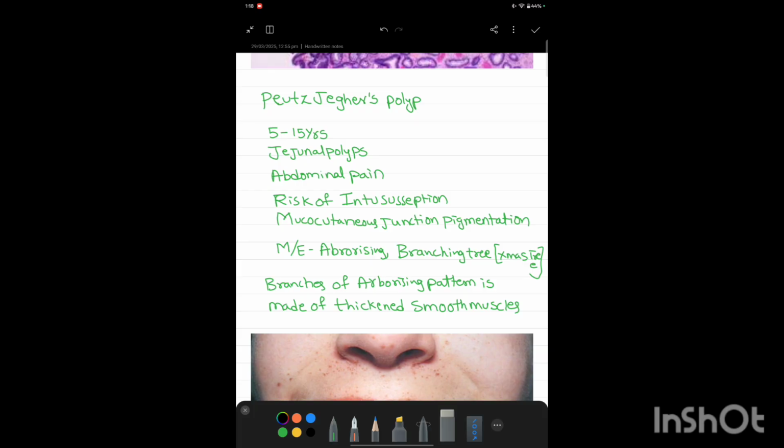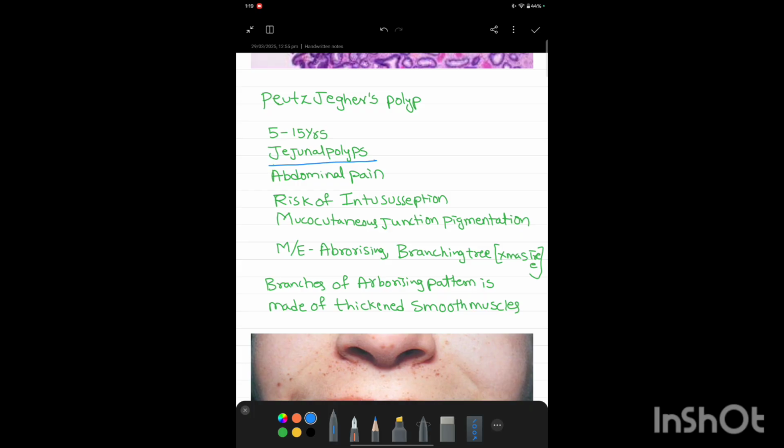The site is the jejunum: 5 to 15-year-old with jejunal polyps. Presentation is abdominal pain. Previously in juvenile rectal polyposis, it was rectal bleed. Here it is abdominal pain with jejunal polyps. As the polyps are present in the jejunum, there is a risk of intussusception.